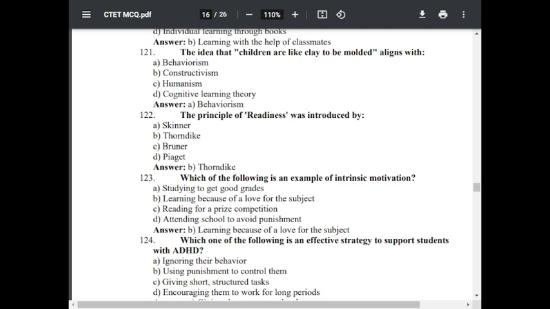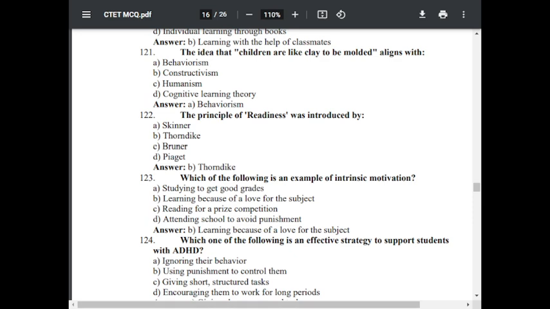Question number 123. Which of the following is an example of intrinsic motivation? Option A, studying to get good grades. Option B, learning because of love for the subject. Option C, reading for a prize competition. Option D, attending school to avoid punishment. The correct answer is B, learning because of love for the subject.